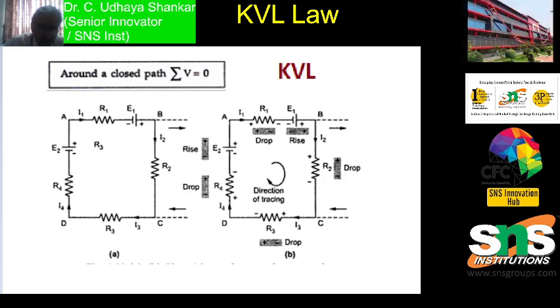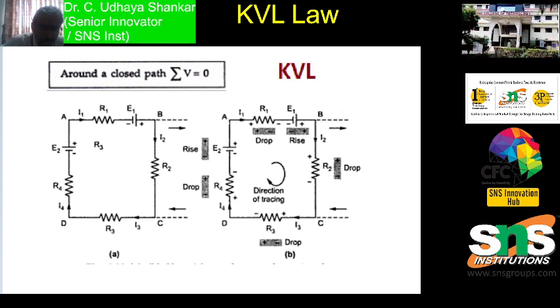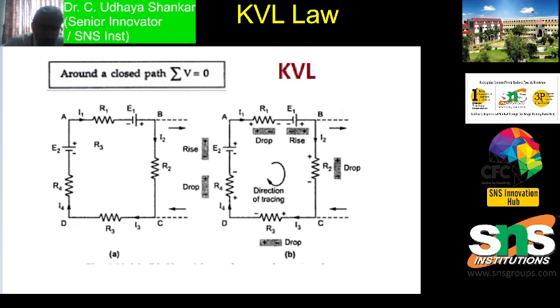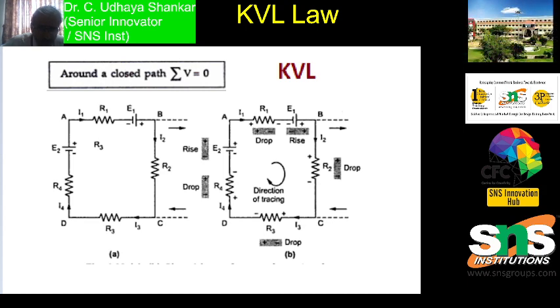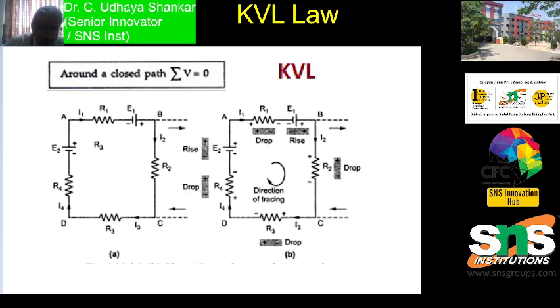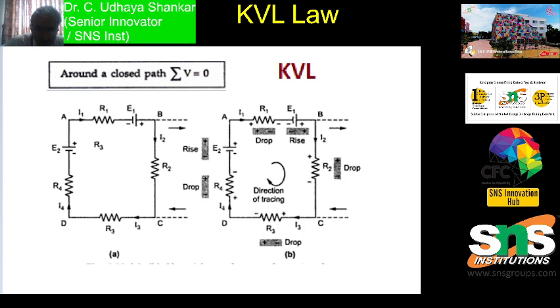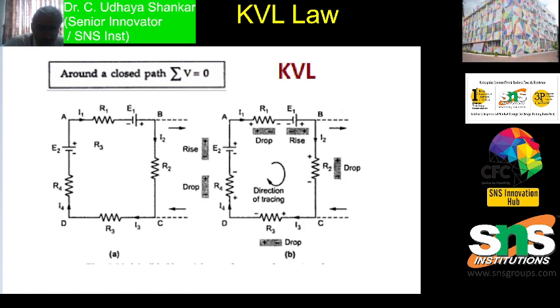In this law, for example, if I start at one point of the closed path, I have to go on tracing all the potential changes in that particular direction till the starting point is reached again. This is how you will perform Kirchhoff's voltage law.